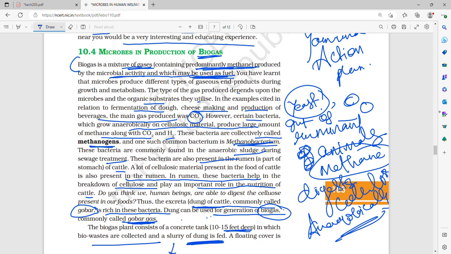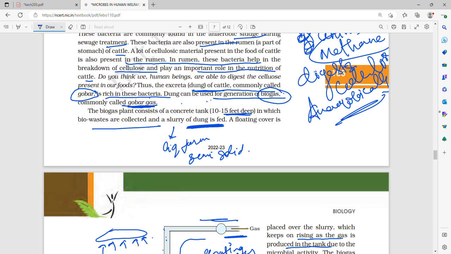After the sewage treatment plant, we also saw biogas: in the anaerobic sludge digesters, the anaerobic bacteria called methanogens, the common bacterium name being Methanobacterium. It is also found in the gut of ruminant animals and helps in the production of biogas; it feeds on cellulose in the gut of ruminant animals and forms biogas. Just as yeast and other bacteria were used in the production of carbon dioxide, similarly here, since methanogens in the gut of ruminant animals feed on cellulose to form methane,